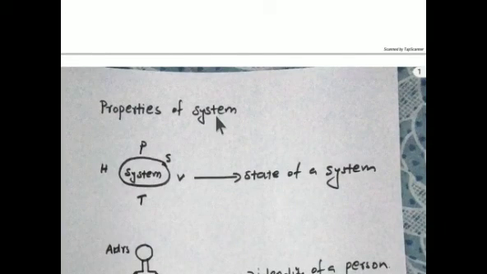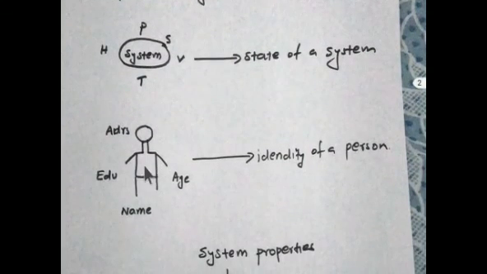The properties of a system are the characteristics of a system to describe the condition or state of a system. Let us discuss this with an example. Consider a person: using his name, age, educational qualification, address, job, etc., he can express his identity. So we get the identity of a person.